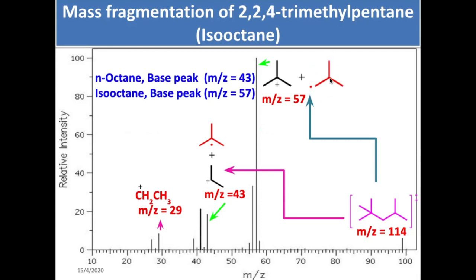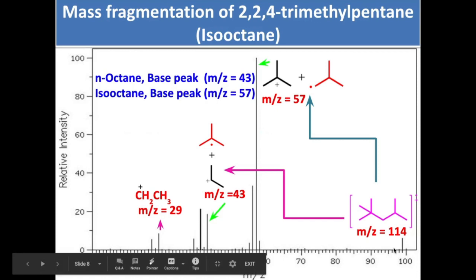Okay, sorry, this is the wrong drawing. Actually this should have been a radical here, this is not CH2. Okay, please correct that. So you have a cation here, and another possibility is getting this as a cation. So which of the cations will be more stable? This one. Hence this is the base peak.